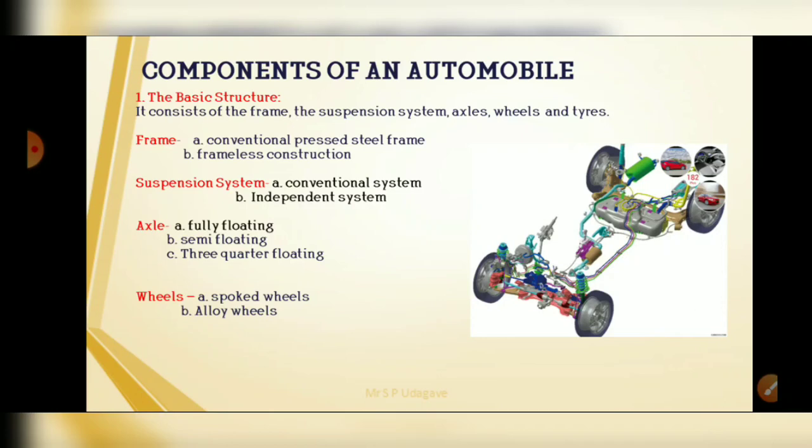The second part of the basic structure is the suspension system. It can be classified again into two subgroups. The first is the conventional system and the second is the independent system. In the conventional system, the road springs are attached to a rigid beam axle, and in the independent system there is no rigid axle beam, so each wheel is free to move vertically without any reaction on the other wheel.